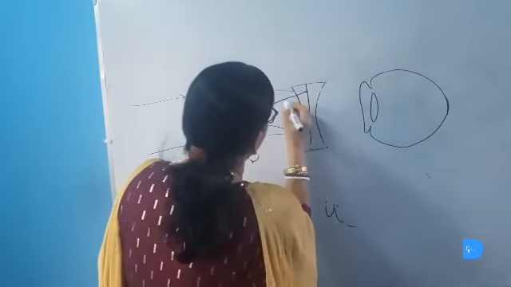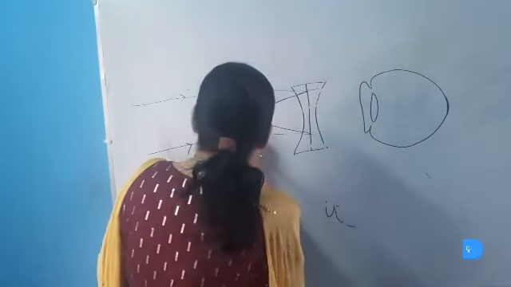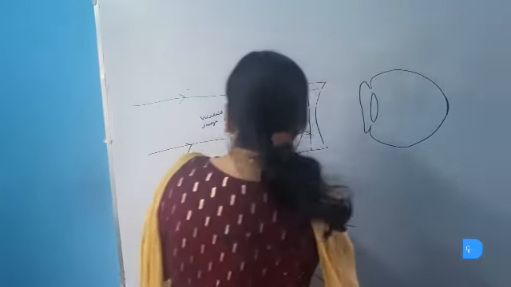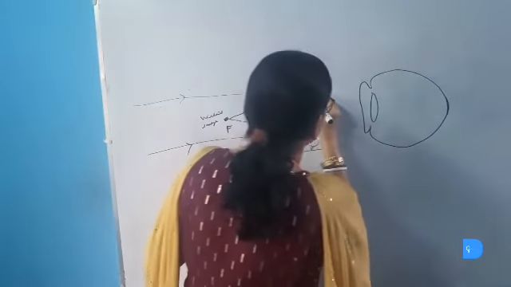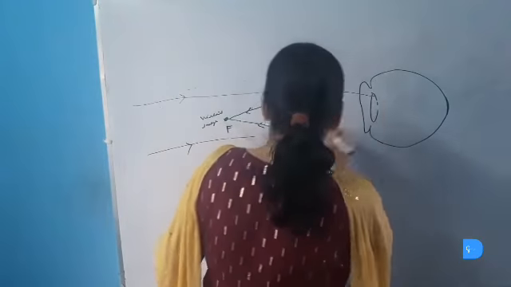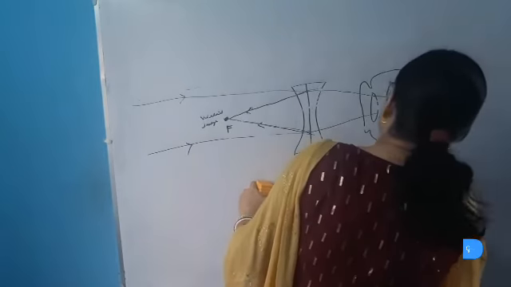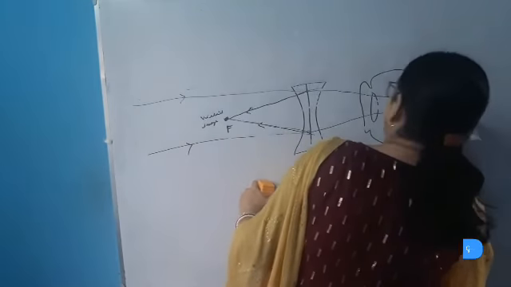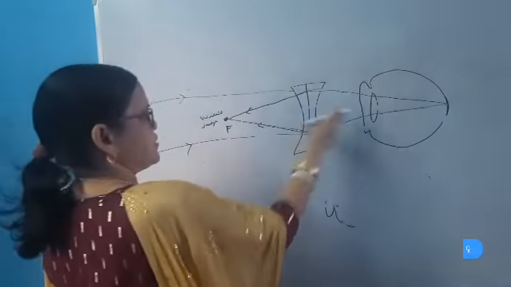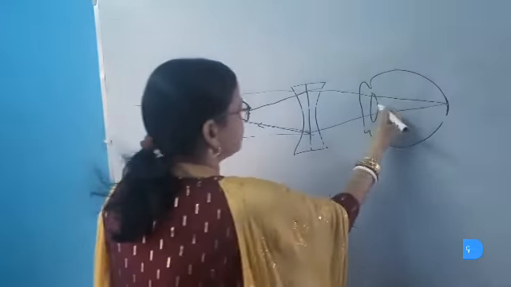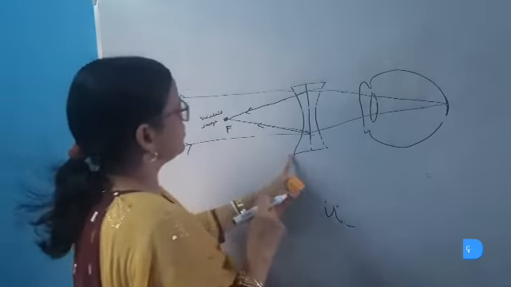Now the rays of light coming from this virtual image, when they fall on this eye lens, are easily focused on the retina, and the image will be formed on the retina, and thus this eye will be able to see the distant object.